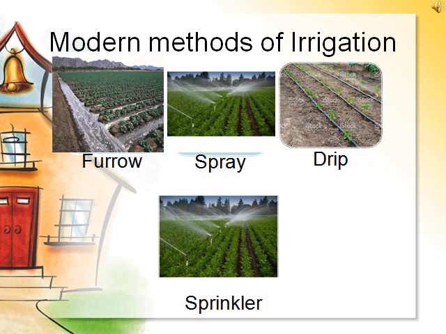But the disadvantages of sprinkle irrigation are: it is an expensive method of irrigation, it is helpful only for a small land area, and lastly, it is used for crops which require less water.